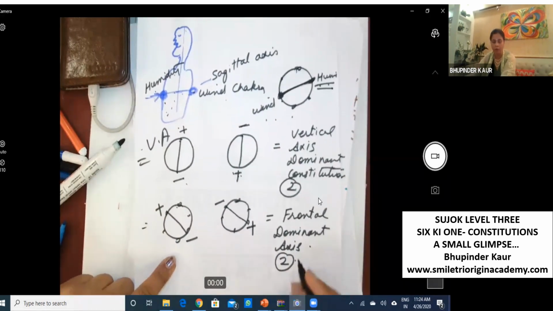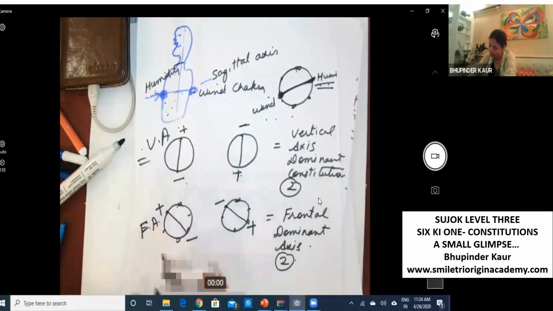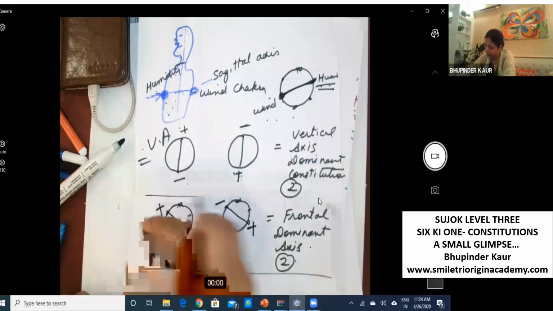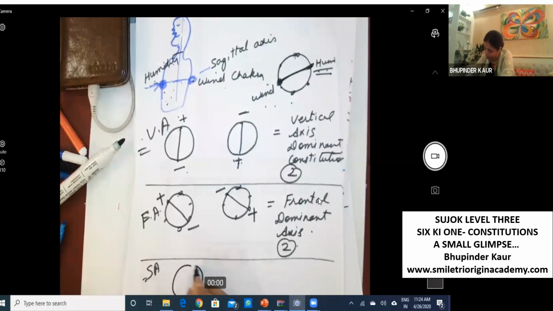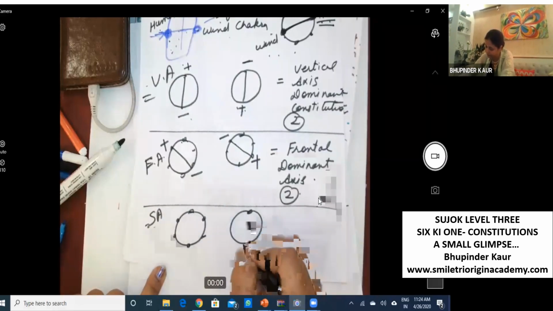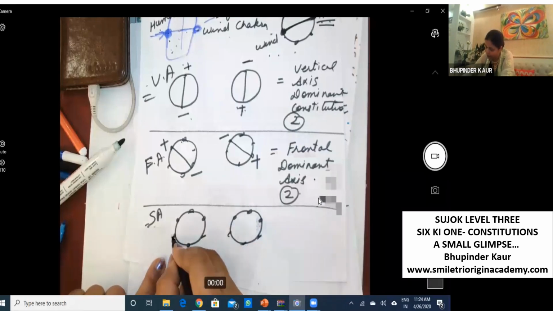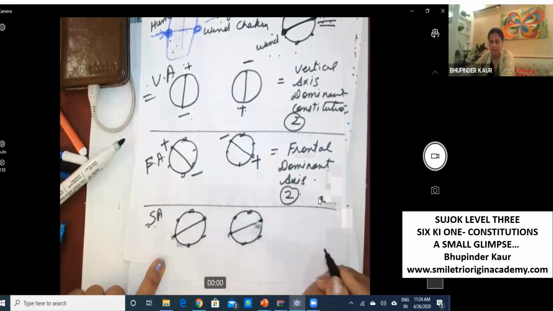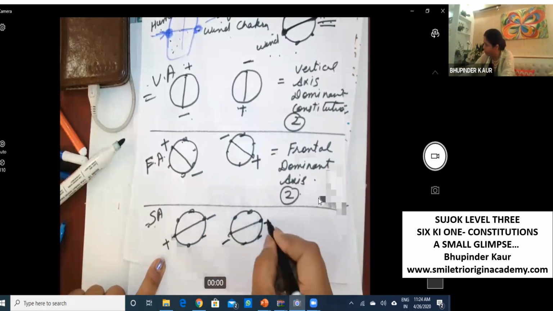Now we have 4. Next is sagittal axis dominant, meaning wind and humidity. This can be plus, minus, or minus and plus.